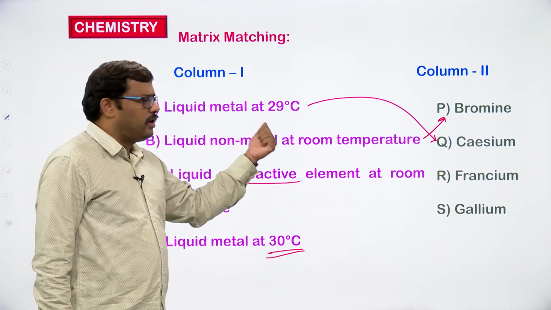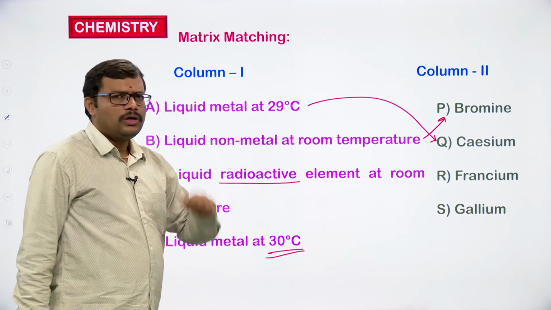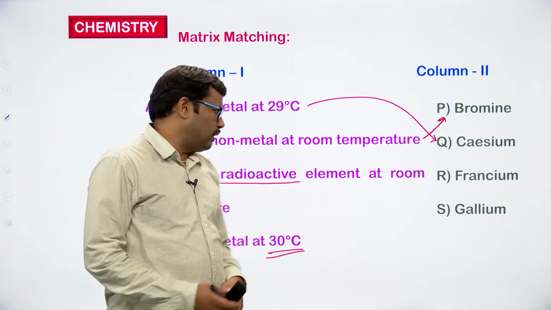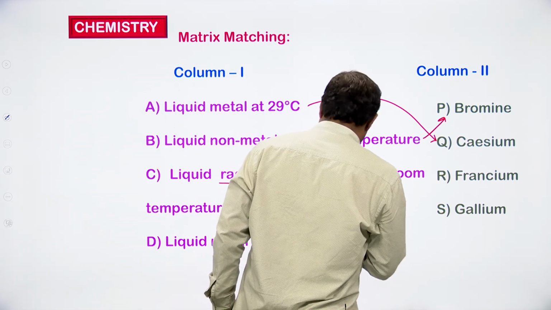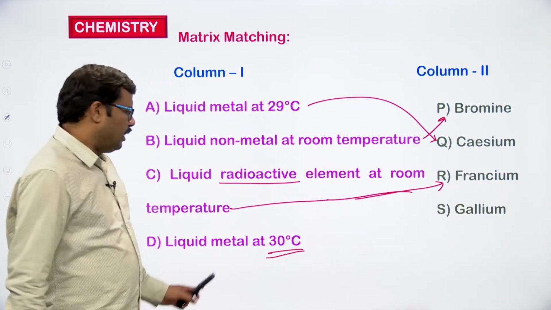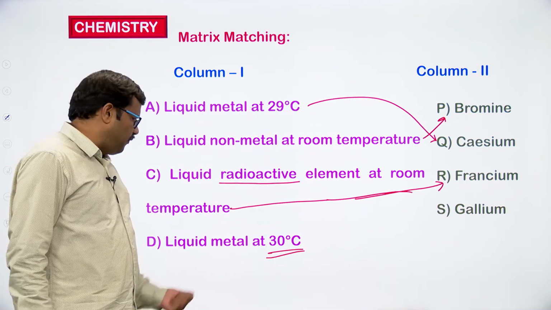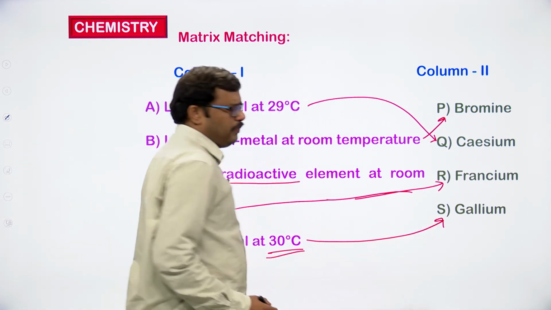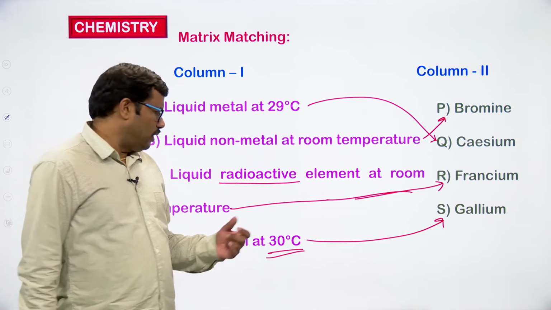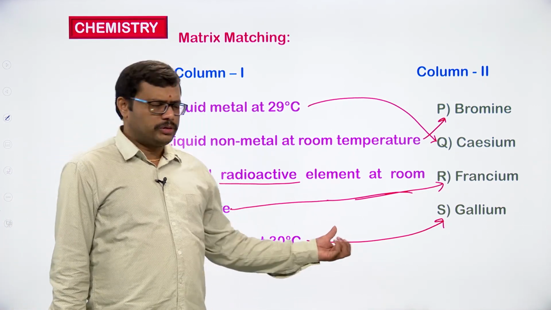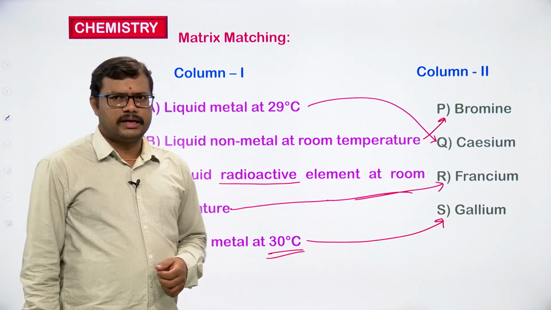And francium is a radioactive element. The metal which is liquid at 30 degrees centigrade is gallium, which converts into liquid at 29.7 degrees centigrade. So generally we can take it as 30 degrees centigrade.